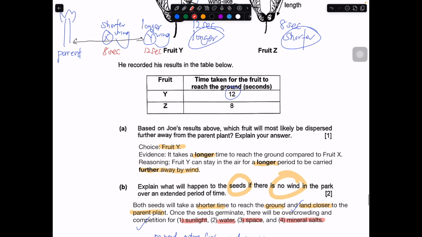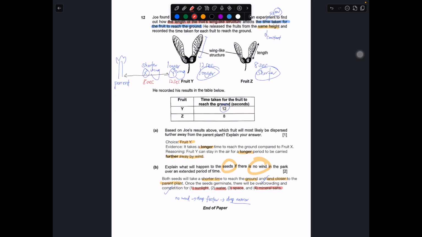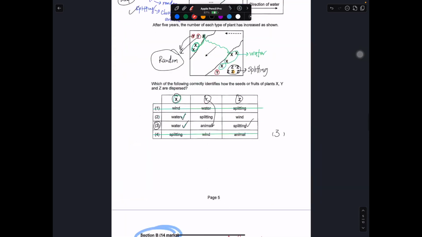With that, I'm going to go through the top part of the question again, and then you can review the questions accordingly.